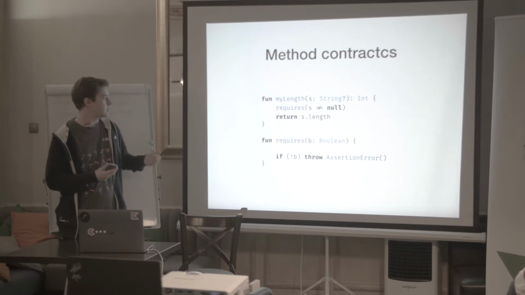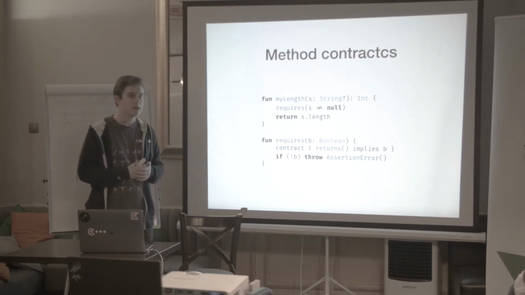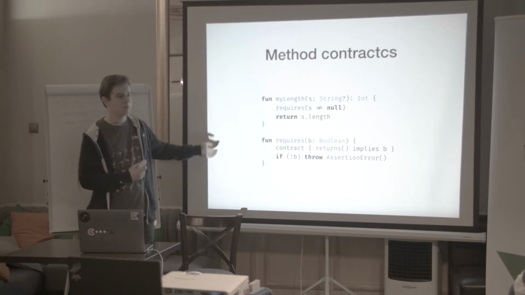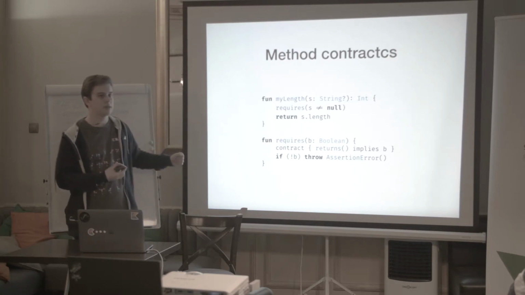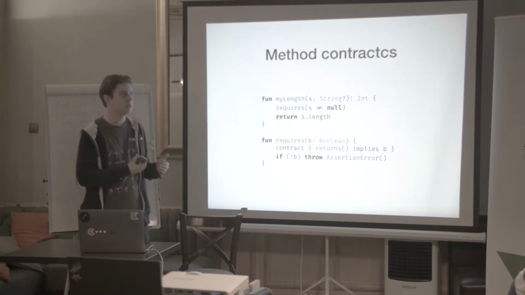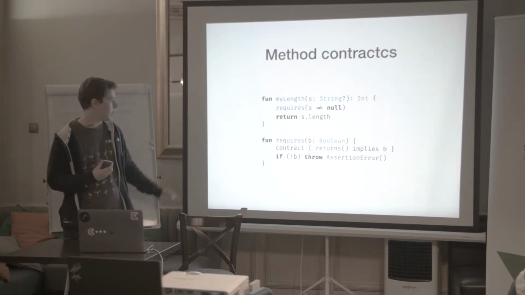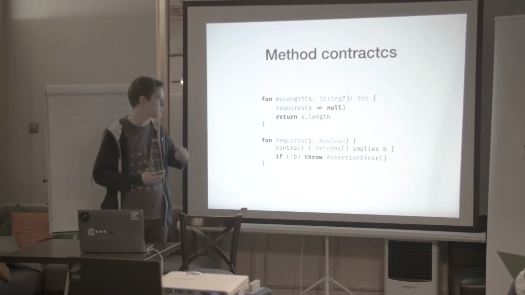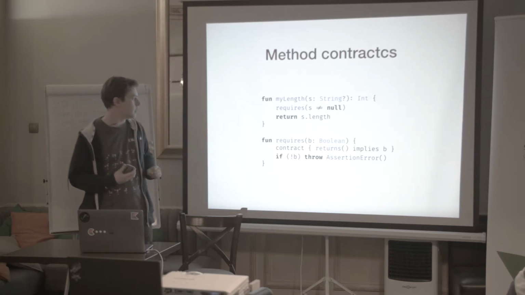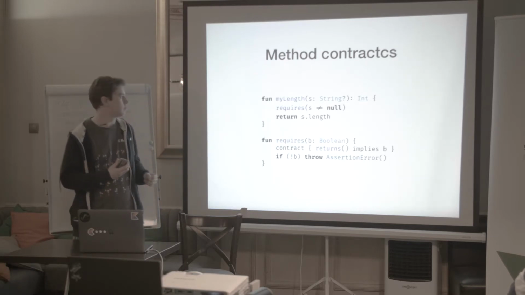It doesn't even compile now, but now you can write something like a contract in the method. It is information for the compiler. It is present nowhere in the generated bytecode. It has no influence on the behavior of this method, but this contract tells us that if this method returns, so if it does not throw any error, it implies that B, this predicate, is true.